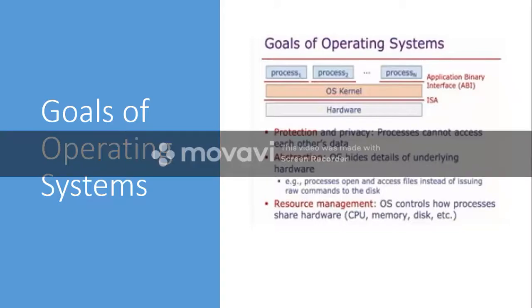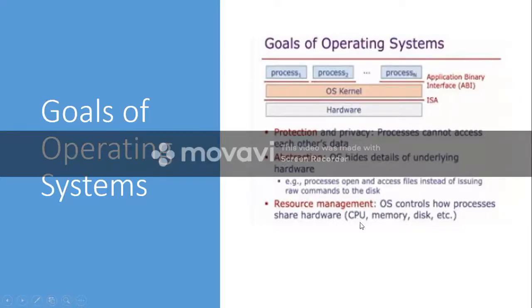And the third goal of the operating system is to provide effective resource management. So the OS controls various resources of the hardware like processor, memory, disk, etc. Already in the first slide we discussed that the operating system performs memory management, processor management, device management, and file management. So again, it is a similar thing.